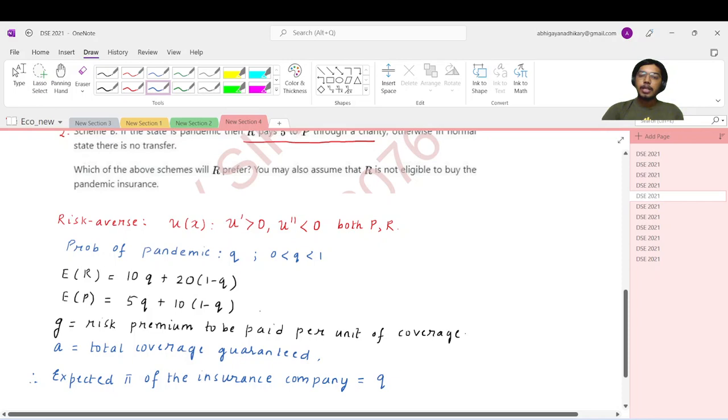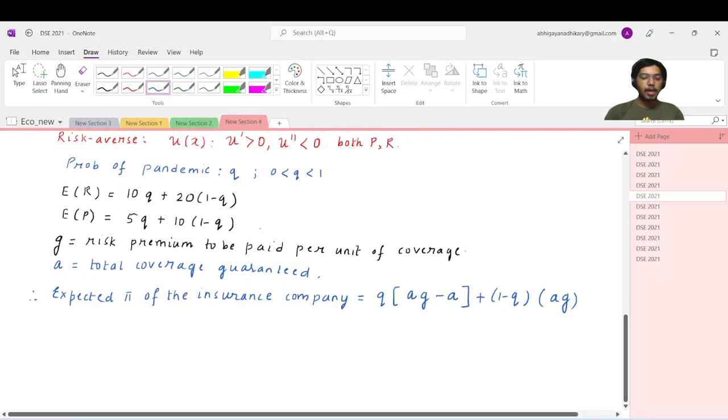With the probability Q, the pandemic will occur. So the total risk premium that it will get is A times G, right? G is the risk premium to be paid per unit of coverage. A is the total coverage, so A into G. However, it has to pay back an amount A, which is the guaranteed coverage. So this is the net profit plus 1 minus Q times. There is no pandemic, so nothing needs to be paid back. So the entire AG is to be kept in profit.